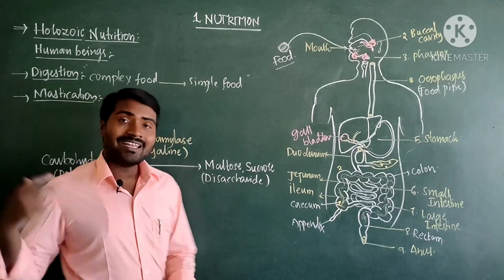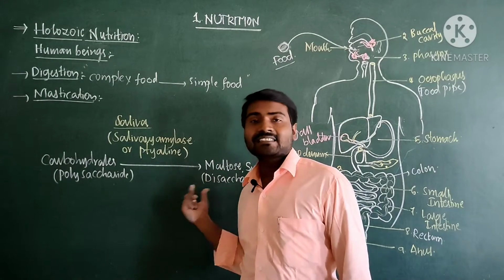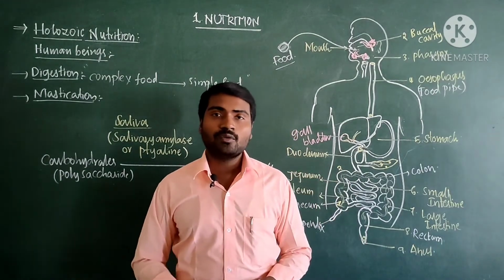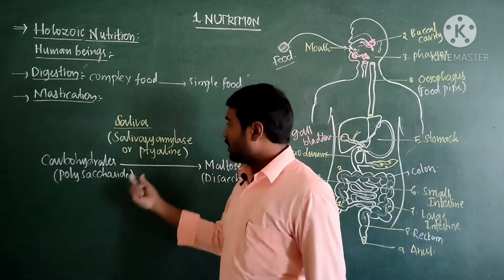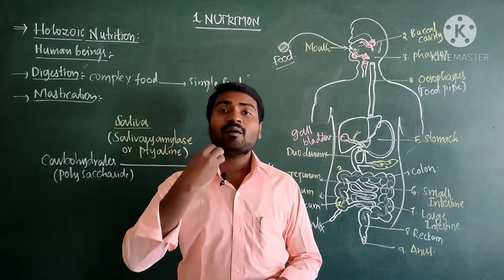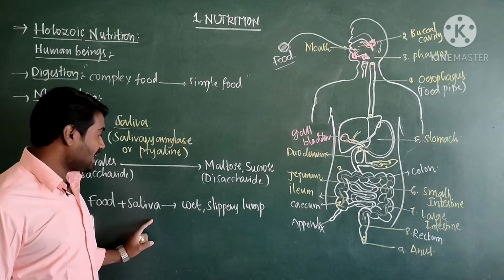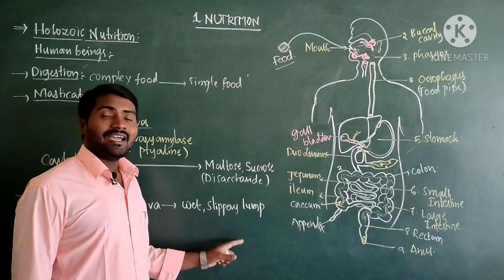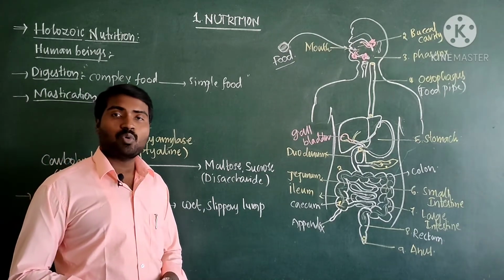Polysaccharides contain many sugar molecules, whereas disaccharides contain only 2 sugar molecules. So the complex one is going to break down into the simple one in the presence of an enzyme called ptyalin. This process occurs in the buccal cavity. When the food is mixed with saliva after mastication, it becomes very wet and slippery in nature. The slippery food is known as bolus.